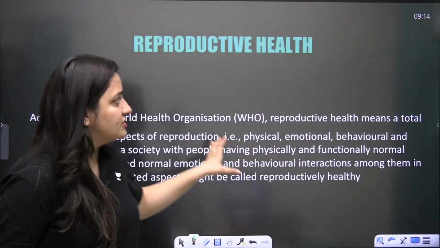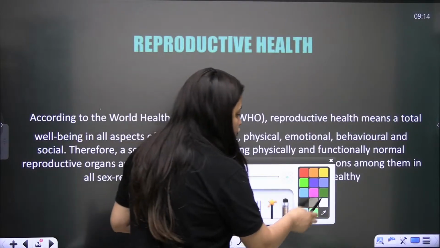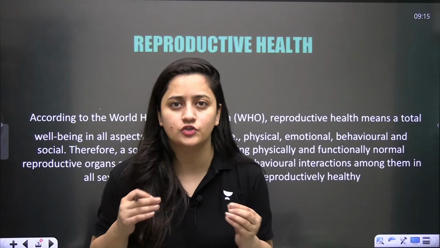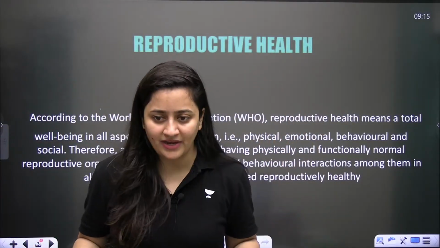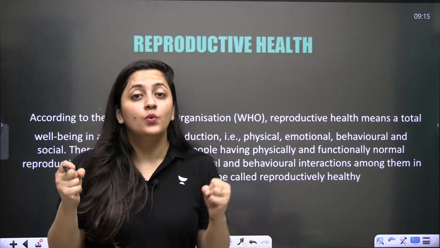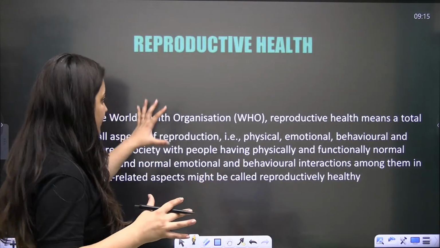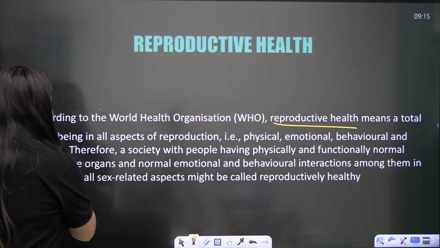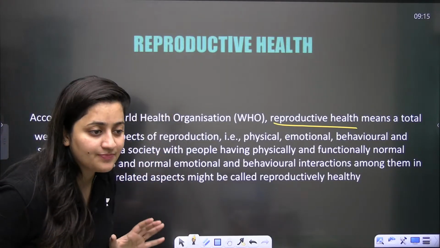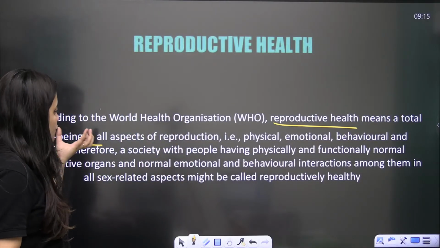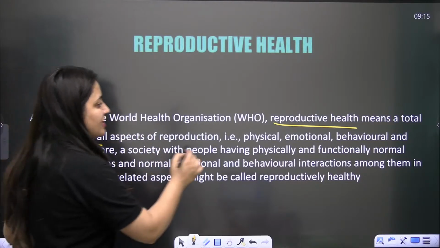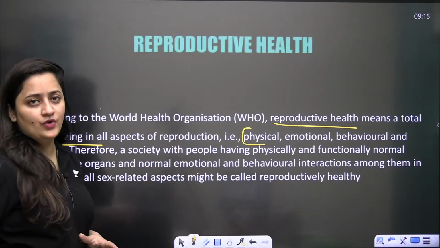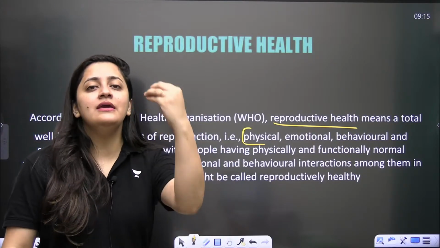What we have covered so far: we started with reproductive health. As per WHO, the World Health Organization, when it comes to health we have to consider all the aspects. Reproductive health means total well-being in all the aspects of reproduction: physical, emotional, behavioral, and social. So all the aspects will be considered.